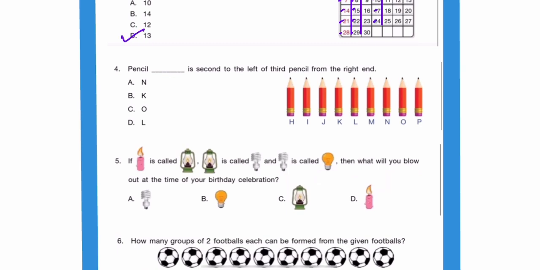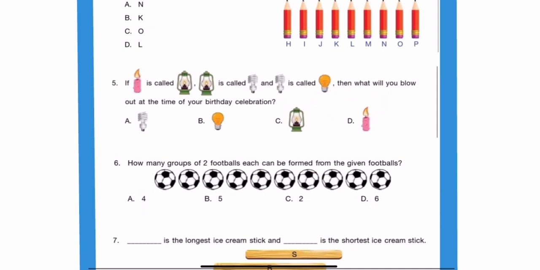So option D. Next question 4. Pencil blank is second to the left of the third pencil from the right end. So this is the left end, this is the right end. The third pencil from the right: this is 1, 2 and 3. So this is 3. And second to the left of the third: this is 1 and 2. So this is L. Option D.